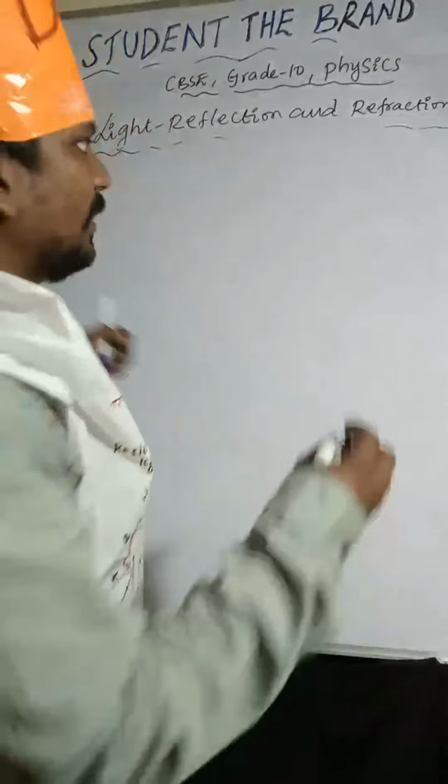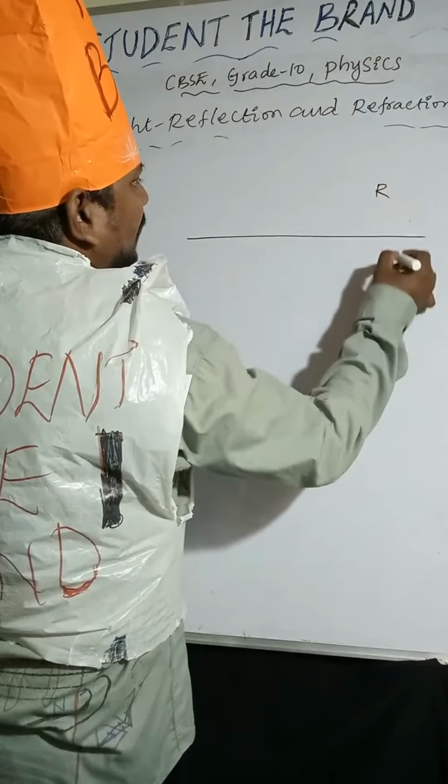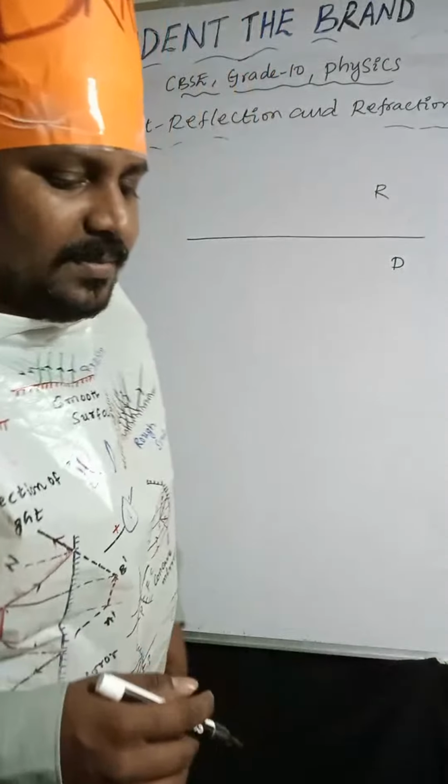So here I am taking this one. This is the rarer medium and the denser medium. Speed of light is more in the rarer medium. Speed of light is less in the denser medium.